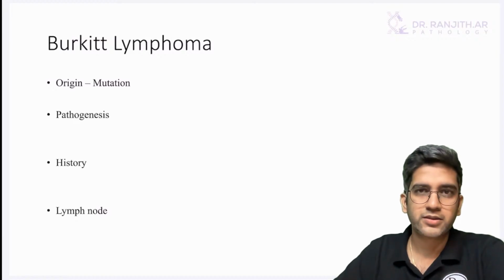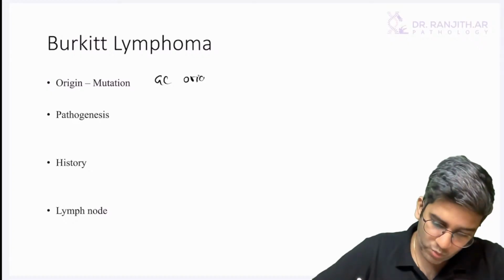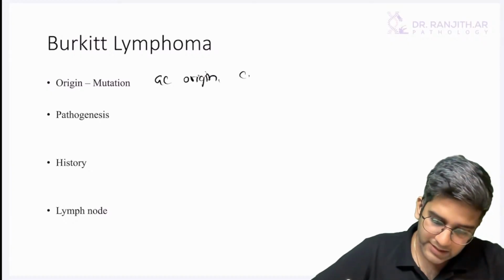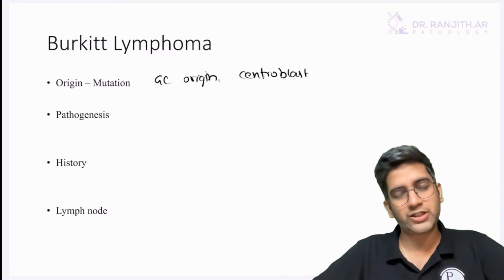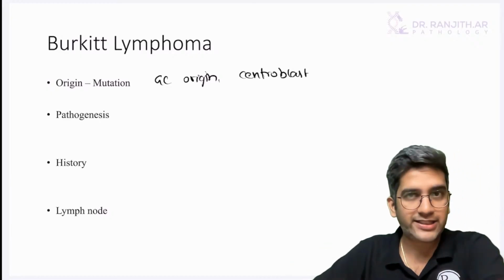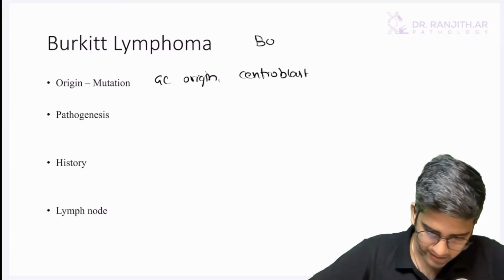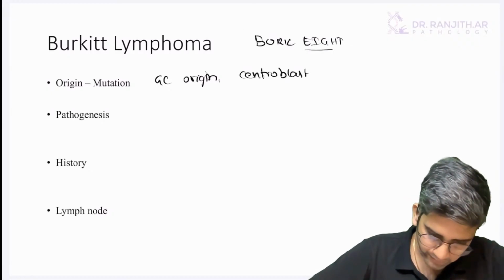Burkitt is coming from the germinal center origin. If you want to be very specific, centroblast origin, not a centrocyte, centroblast origin. Pathogenesis, it's always Burkitt, right? If you want to write that, it's Burkitt lymphoma.